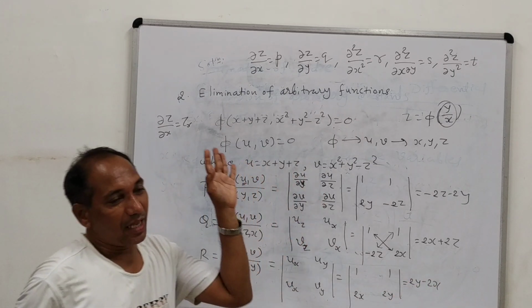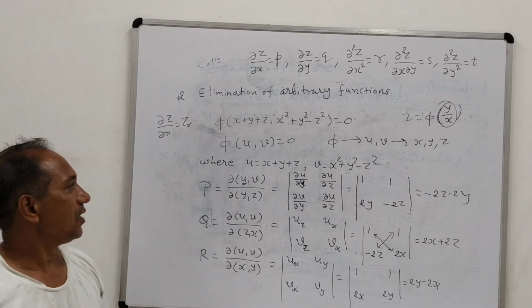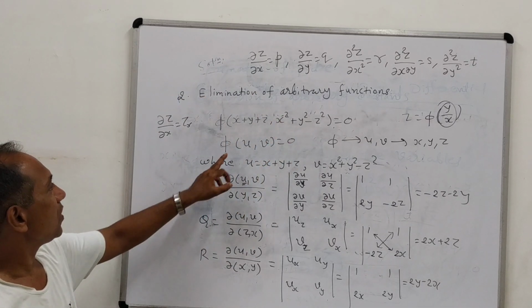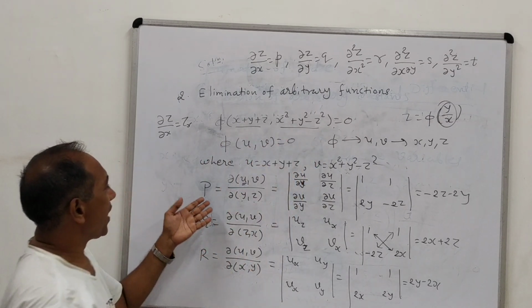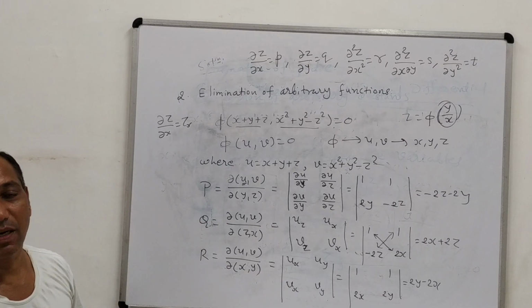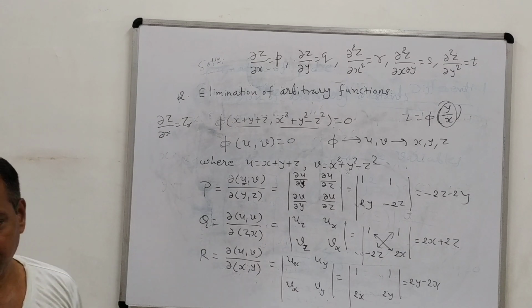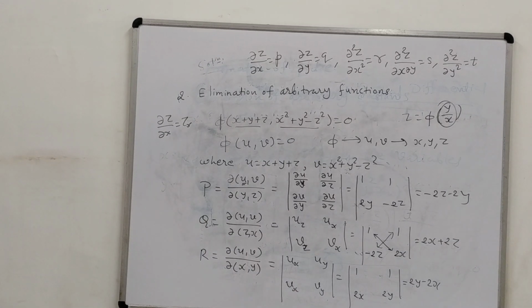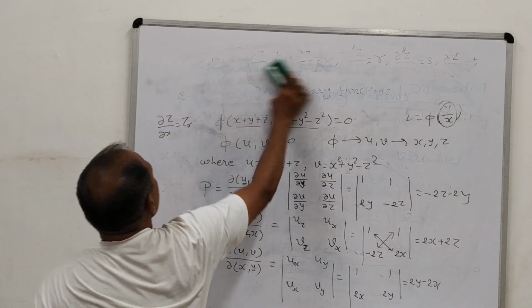So elimination of phi in this kind of equation is also very easy, because you simply denote the first one as u and the second one as v, then find P, capital Q and capital R. After obtaining these three values, the desired equation can be written very easily.